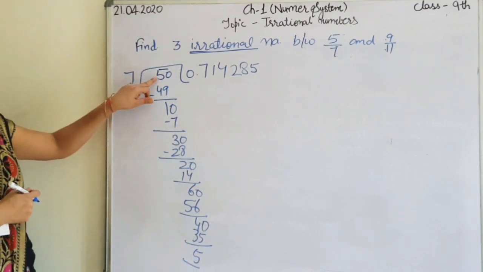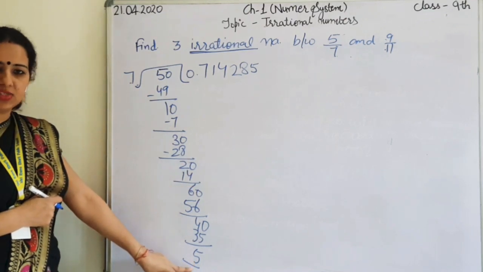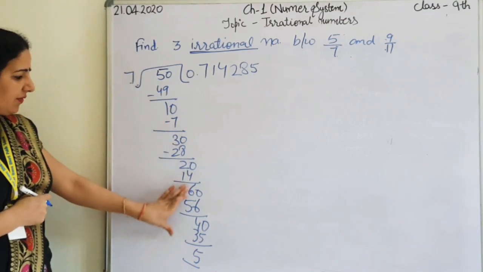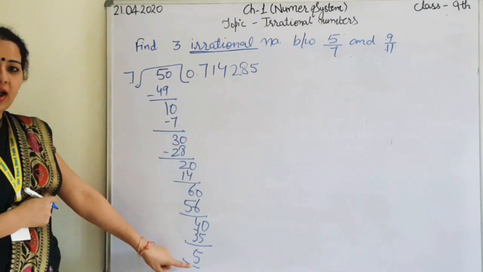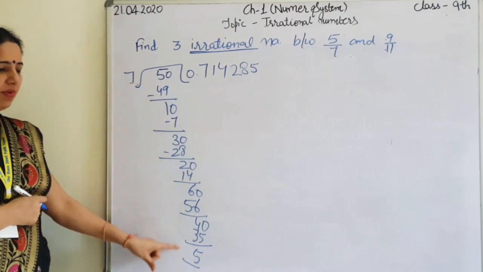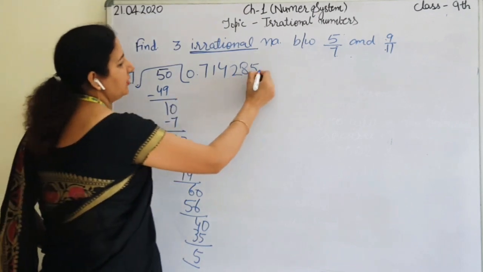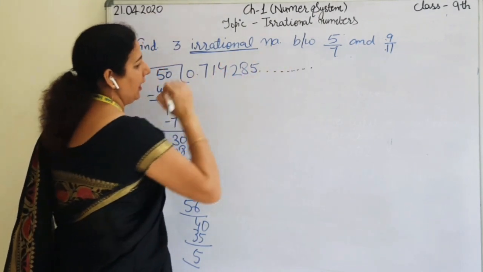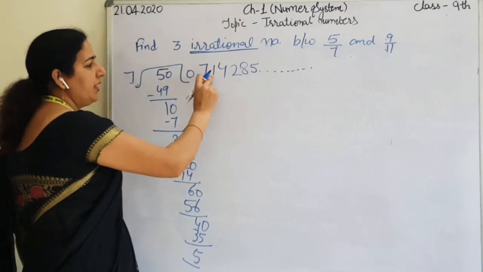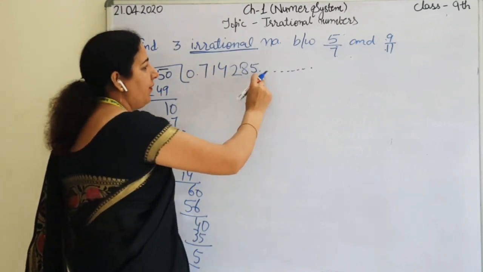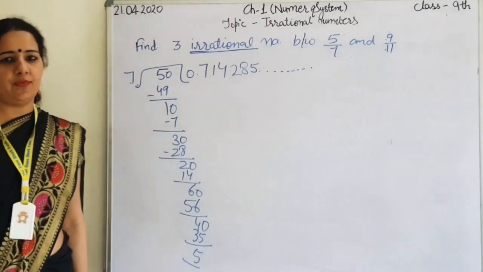See students, we started with 5 and again the remainder is 5. It means all this division is going to repeat now. All the time you are getting 5 and all these steps will be repeated. It means this will tend to infinity. So what is the value of 5 by 7? 0.714285, 714285 and so on.